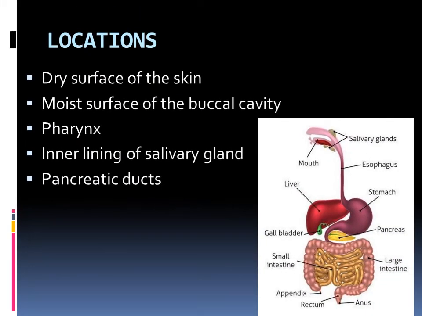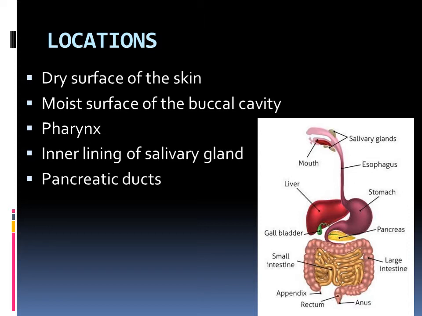Before that, let us see wherever this compound epithelial tissue is located. Let us see a few areas. The first one, it is present in the dry surface of the skin. In the skin basically 3 layers will be there: epidermis, dermis, as well as endodermis. Then the epidermis, the outermost layer, is known as dry skin. So in the dry skin this layer will be there, right?